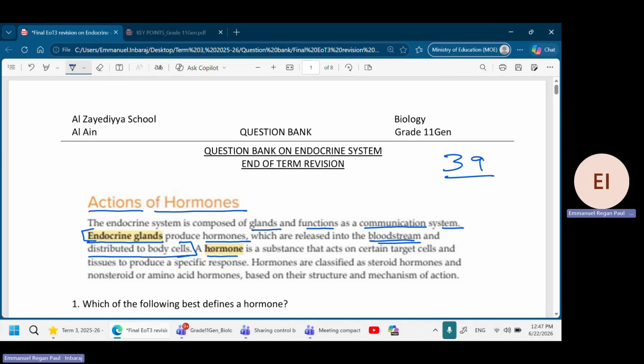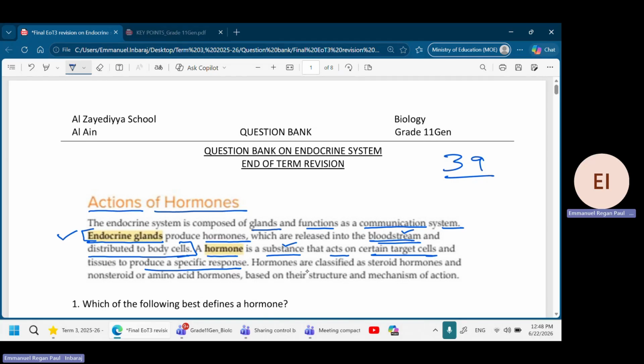Now the question is, what are hormones? A hormone is a substance that acts on certain target cells to produce a specific response. So keep that in mind. So two things here. One is endocrine glands. Endocrine glands produce hormones. Who carries it? It is carried by the blood. What are hormones? A hormone is a chemical substance that acts on target organs. Okay, good. Now let's move on.